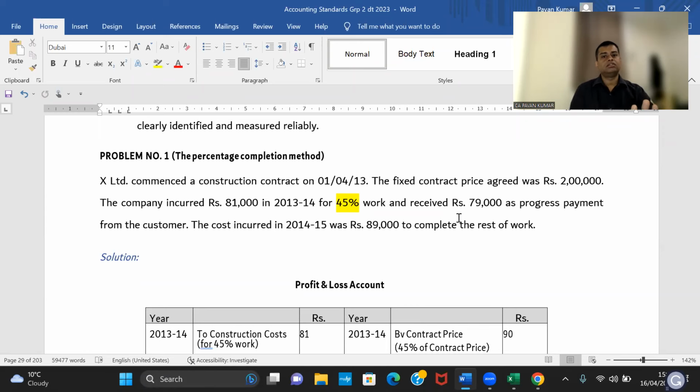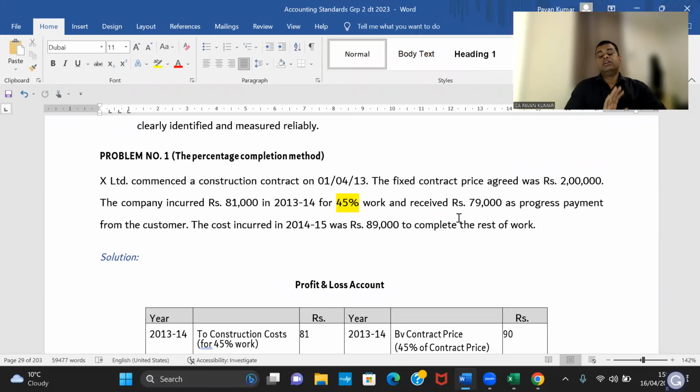As simple as this. I will not go and see out of 1,25,000 bricks how many bricks I have put, or out of 45 tons of bags how many bags I have put. Even an idiot will not count like that. If that is the accounting, the life of a student is simple. If the technical surveyor has given a certificate for 82.5%, everything is done. Now you take contract price into 82.5%, and recognition of revenue is over. ICI doesn't want that.